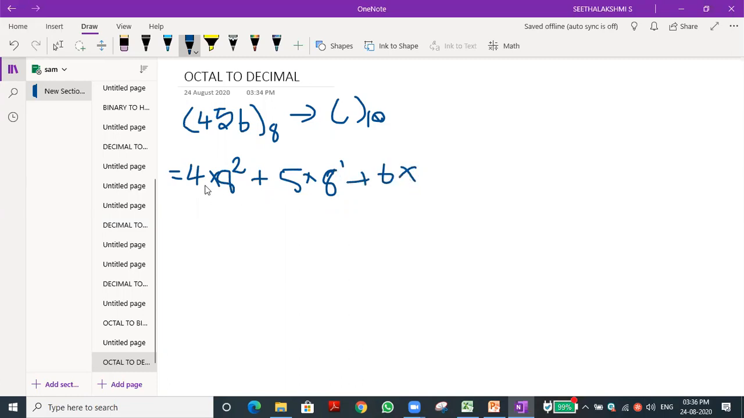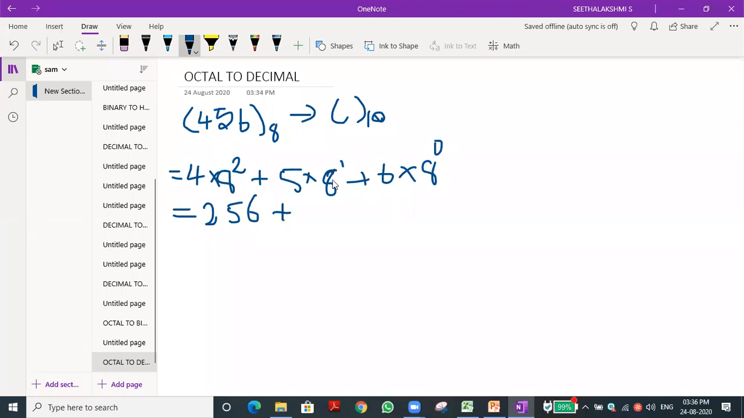6 into 8 power 0. So what is the value we get? 8 square, what is it? 8 into 8, 64. 64 into 4 is 256. So 256 we got.